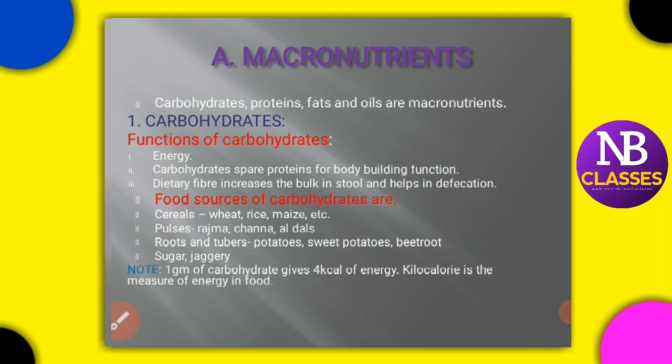Macronutrients are required in large quantities, and they are present in food in large quantities. Macro means large. Nutrients means the required chemical substances in the food. Examples like carbohydrates, proteins, and fats and oils are all macronutrients. First comes carbohydrates.